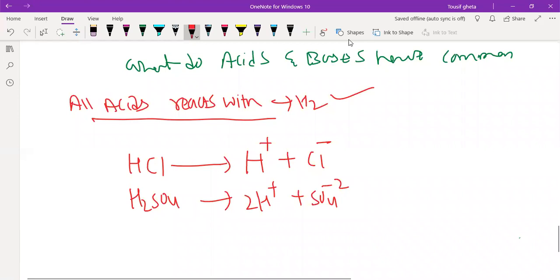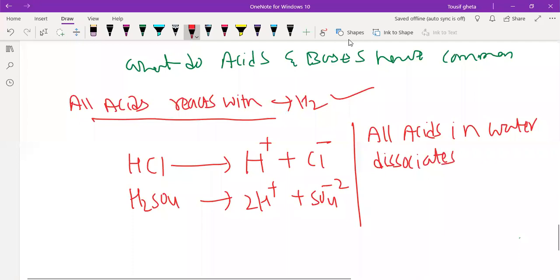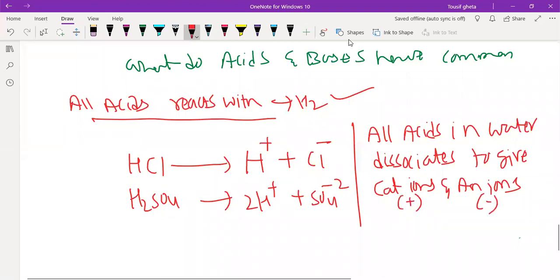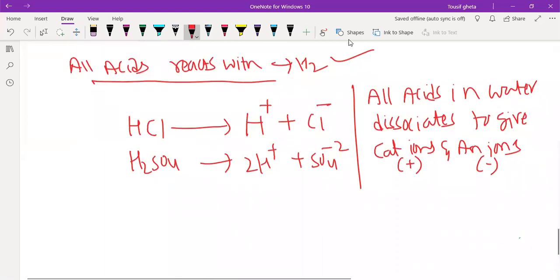So remember, all acids in water dissociate to give cations and anions. This is common, remember. And a very important note.